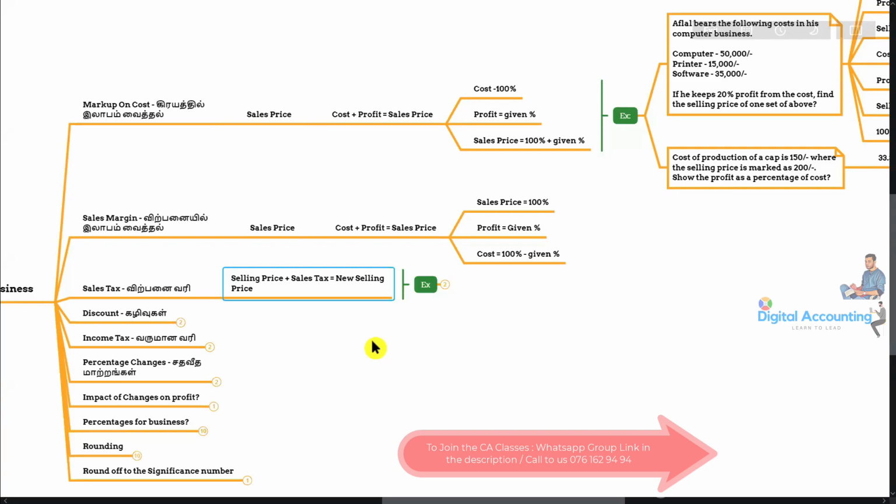Then what will happen? Government will interfere with our businesses as a taxpayer, tax collector, as a regulator, and they will impose certain taxes like VAT in our country, value added tax, and in future there will be GST also. I think so. The government in the proposal they will introduce a new tax called GST like India, right?